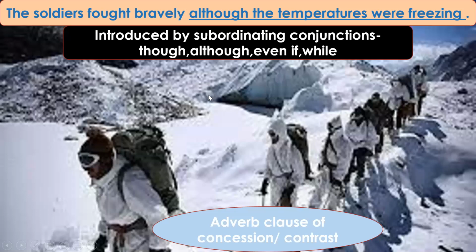Okay, I can also say, whereas he is a minor, he can't be sent to jail. That means I'm talking about two things which are absolutely in contrast. While I support you, I don't agree with you. So while I'm supporting you, I don't agree with you. That means although I don't agree with you, I'm still supporting you. Two things which are absolutely in contrast to each other. There we use the adverb clause of concession or contrast, and these are introduced by though, although, even if, while, I told you.